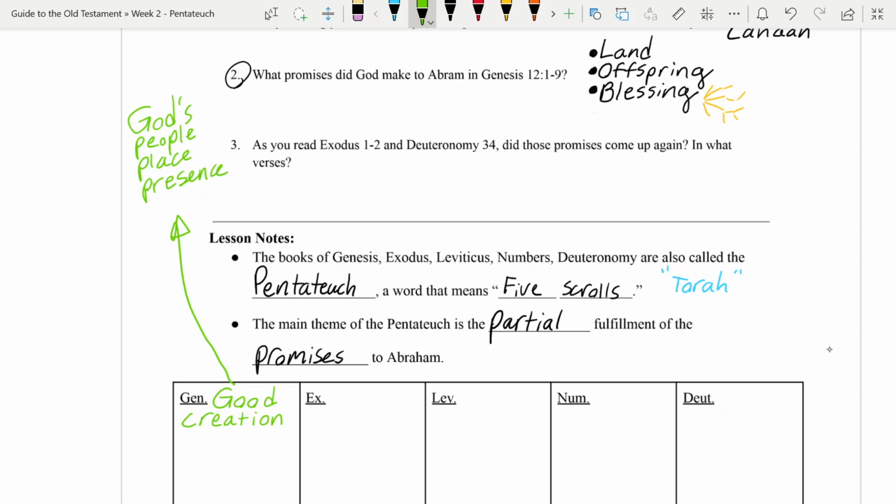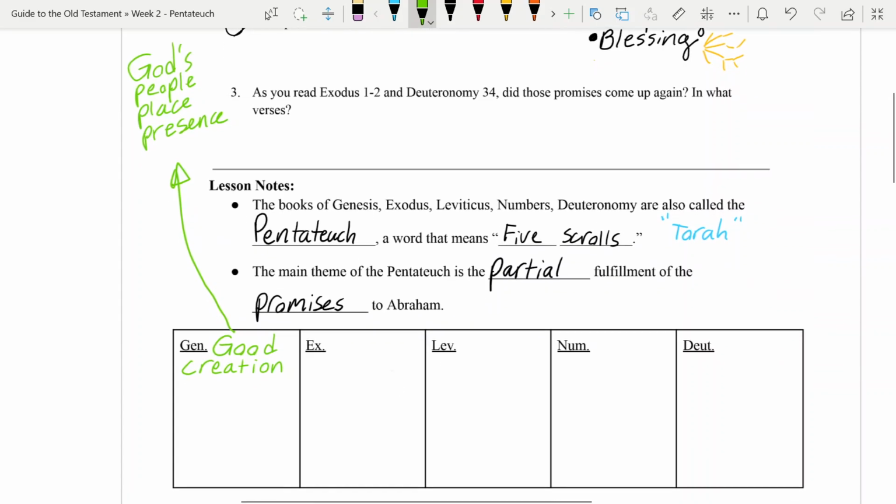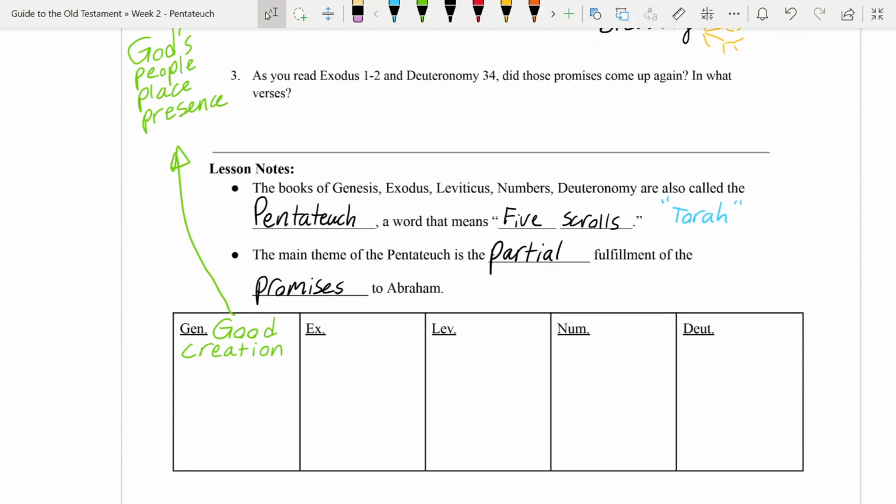And that's important because that good creation is also where the Bible's headed, right? So as you know, hopefully, shortly after this story in Genesis, we get what's often called the fall in Genesis chapter 3. Adam and Eve are not supposed to eat from the tree of the knowledge of good and evil, but they do, and so they lose out on those good things.